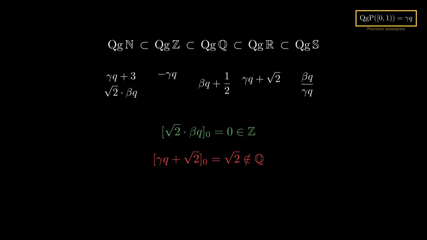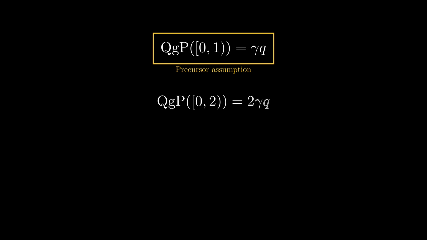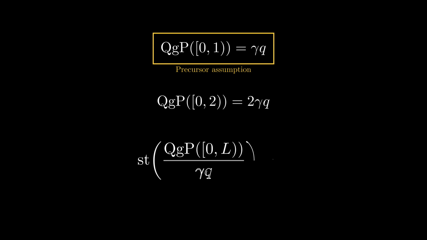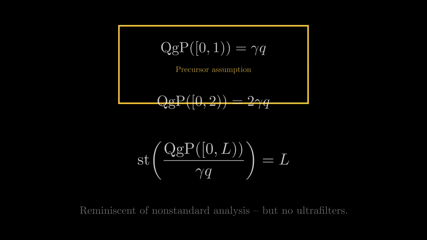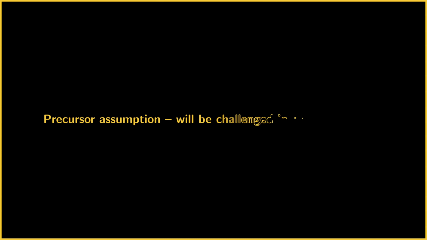Now we have our number system, and we also have our precursor assumption. And we have an idea of how to get Lebesgue measure from this. This is reminiscent of non-standard analysis, but you have seen no ultrafilters here, and ultrafilters also will not be appearing in the entire rest of this video.